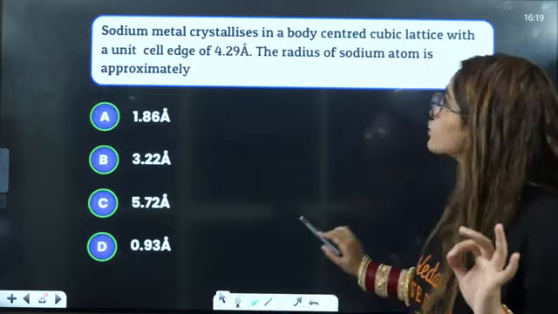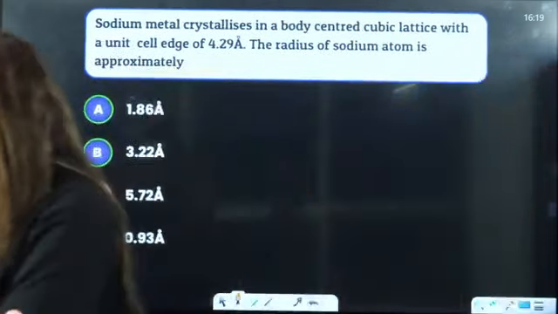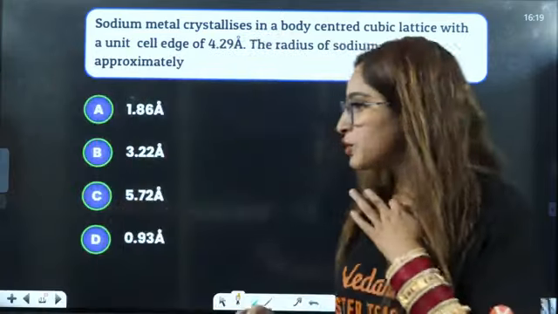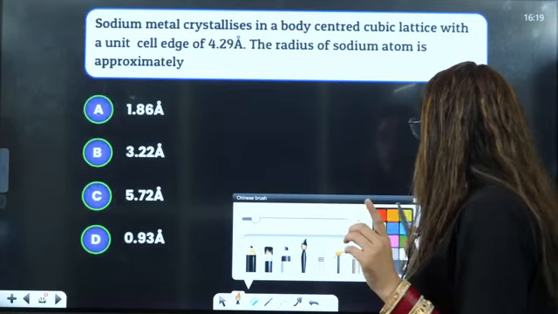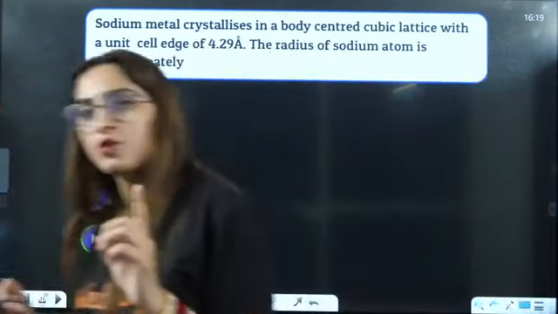Next is sodium metal crystallizes. Let me see in the comment section if you guys are answering this or not. Right? Okay? Yes, students? Don't worry, we will definitely take up a lecture for that as well. Right? Okay, yes, don't worry about that.